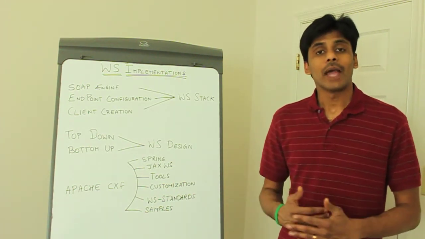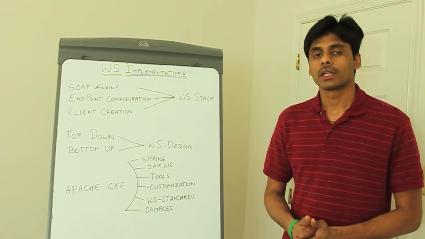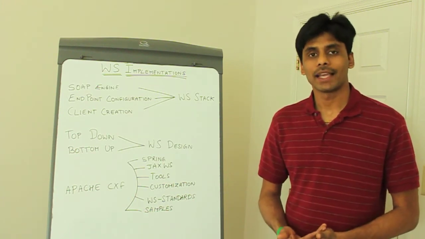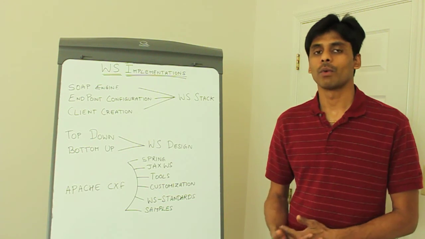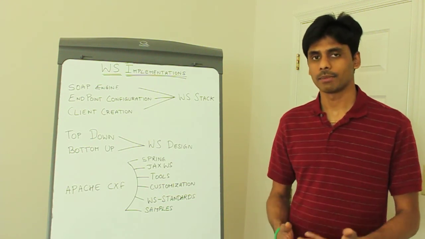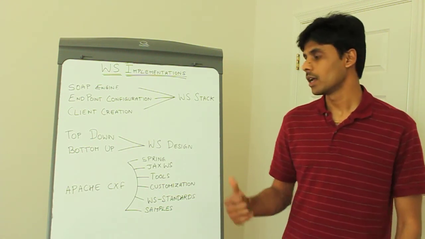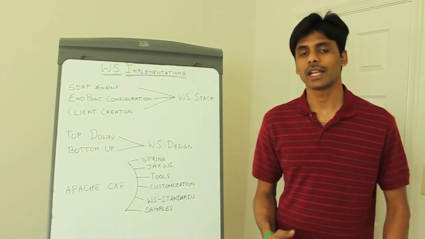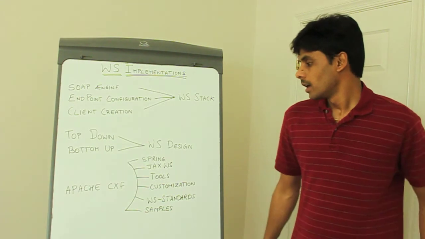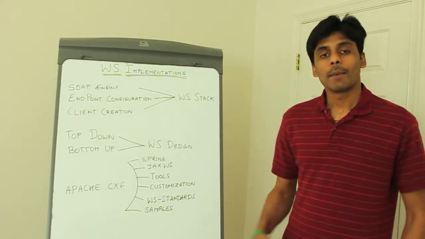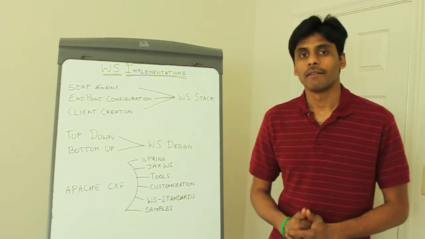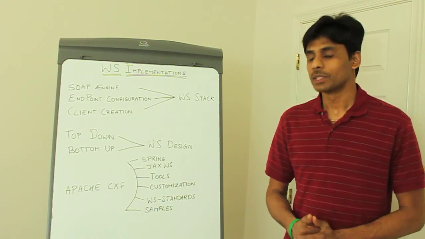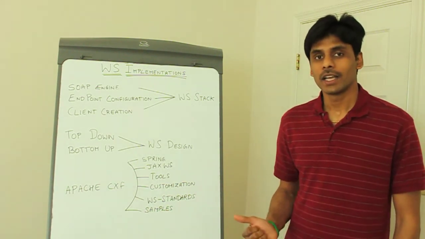There are cases when you have to use the bottom-up approach, like when you have a legacy application where the code is already written. Now you want to expose this legacy code as a web service, you will have to use the bottom-up approach, which will generate your WSDL file and then expose your legacy application as a web service. Apache CXF is one powerful open source web services stack which implements the JAX-WS standard, and it